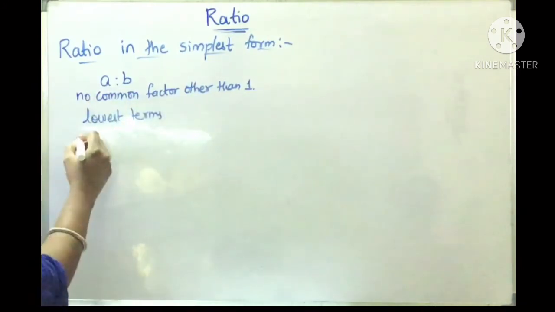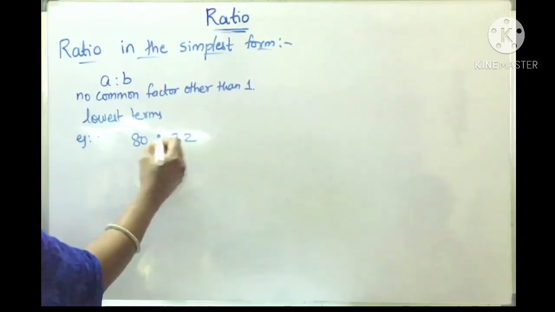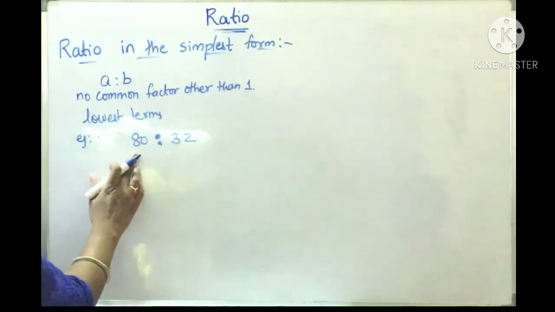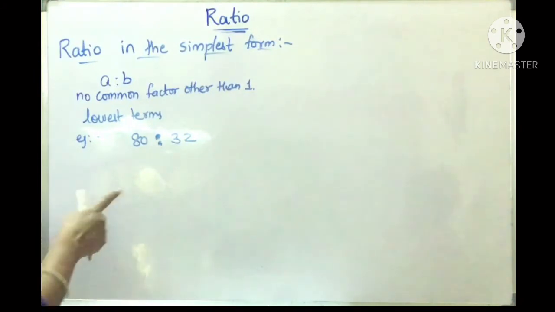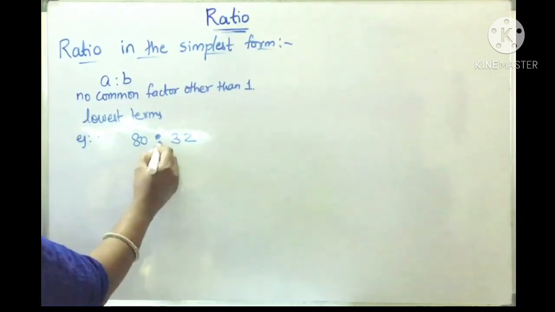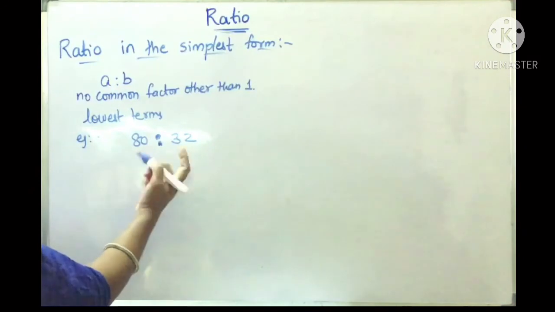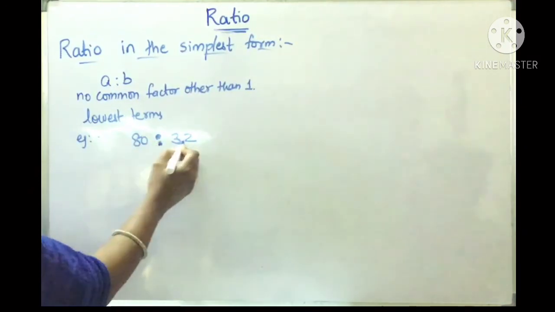Okay, for example, suppose I take 80 and 32. The ratio of 80 and 32, so 80 is to 32. Now can I say this ratio is in simplest form or lowest form? No, because they have common factors. If I cut with 2, 2 is a divisor of both numbers, right? 80 is divisible by 2, 32 is divisible by 2.